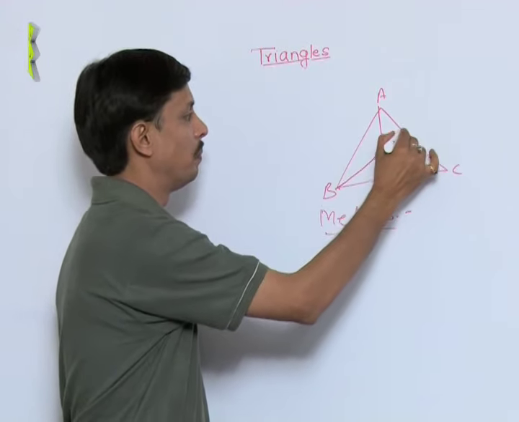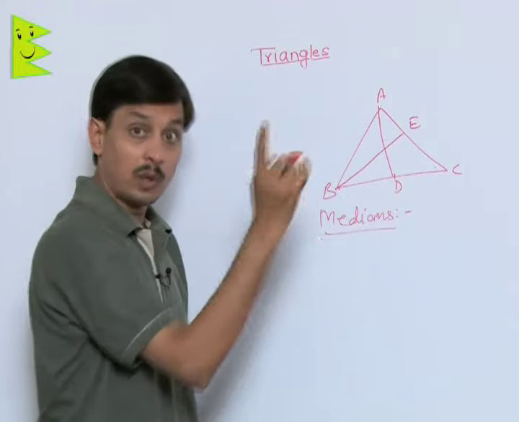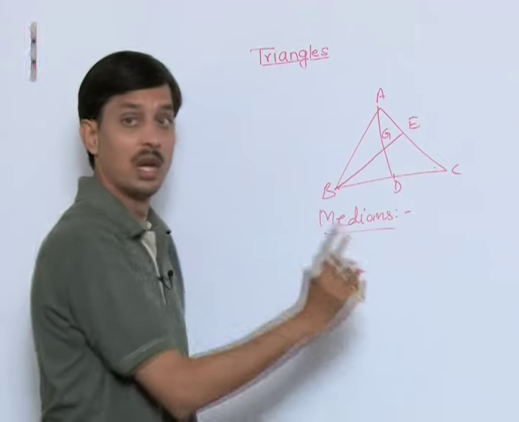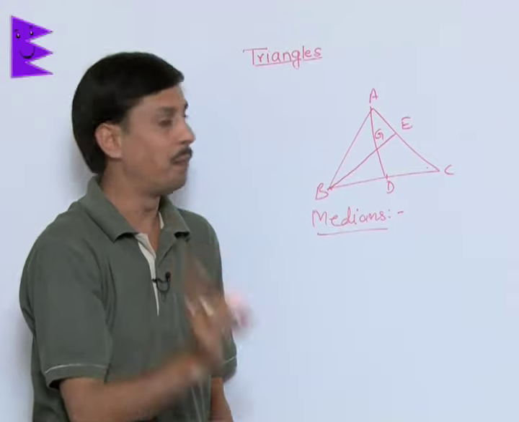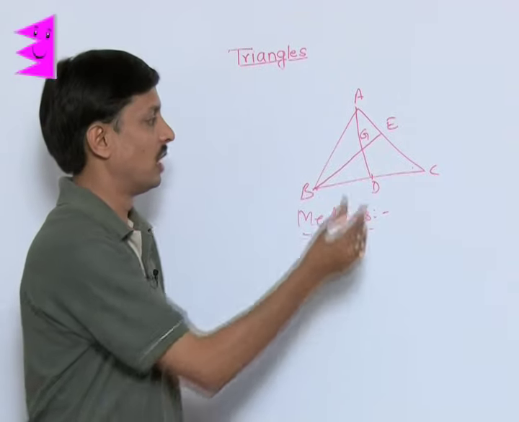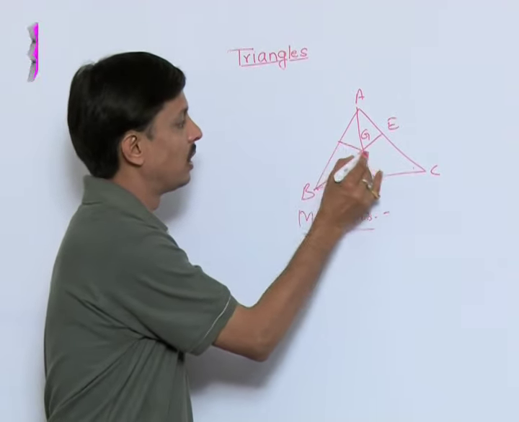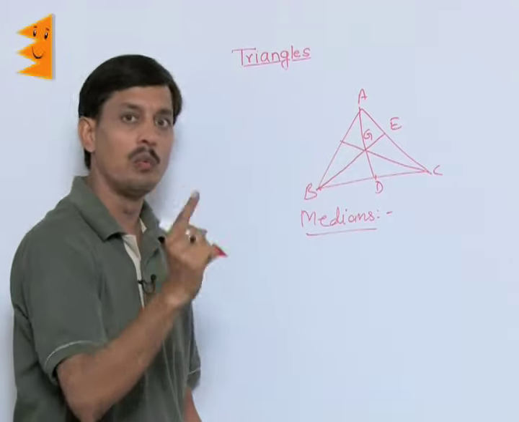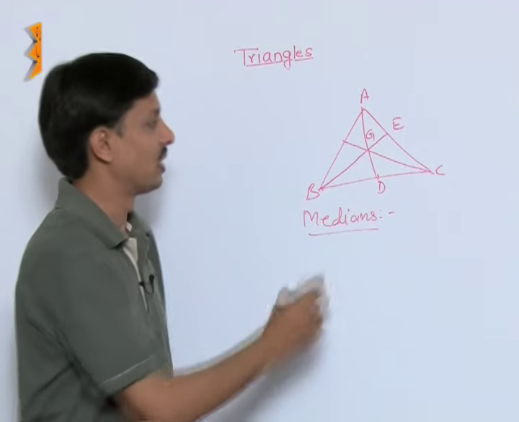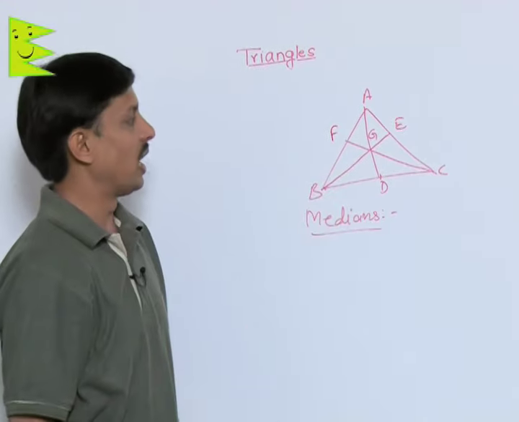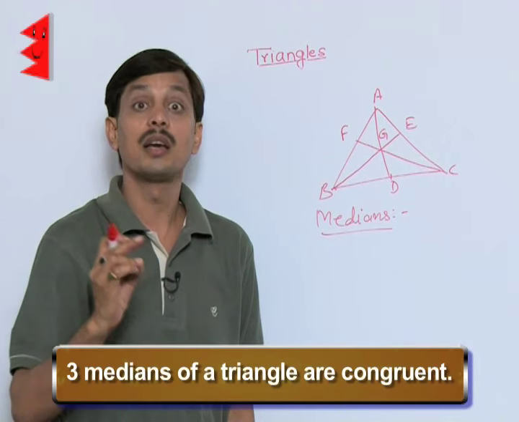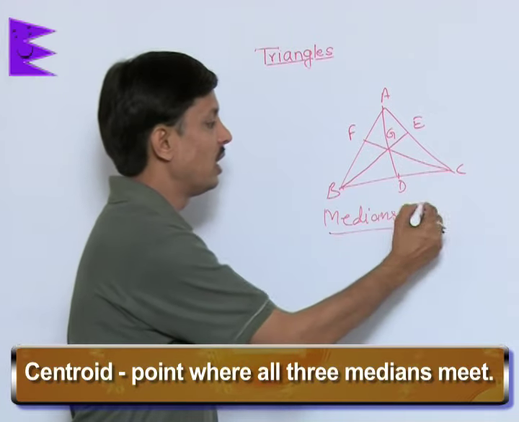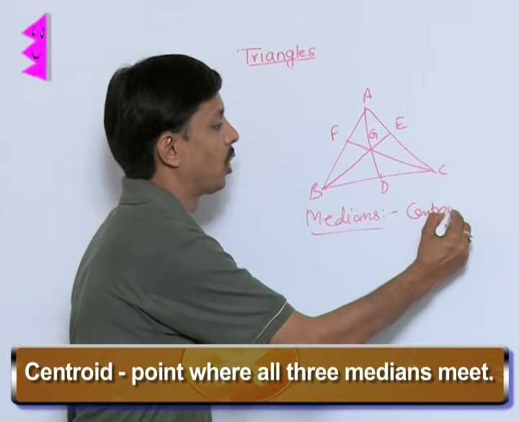The second median is BE. The meeting point of two medians is, suppose, G. Then you can verify with an activity of paper folding or by actual drawing that the third median will also pass through the same point where the two medians were intersecting. So my purpose is to tell you that the three medians of a triangle are concurrent, they pass through the same point. The point of concurrency is known as the centroid.